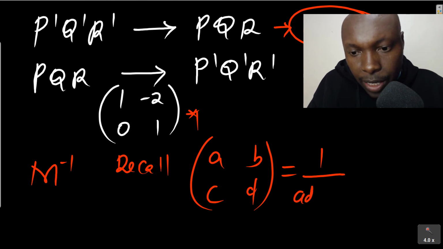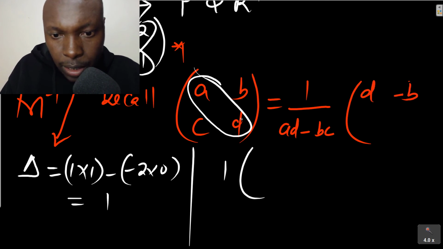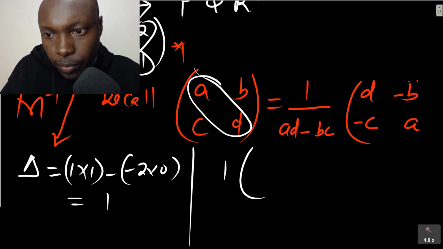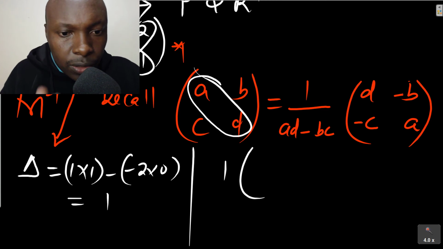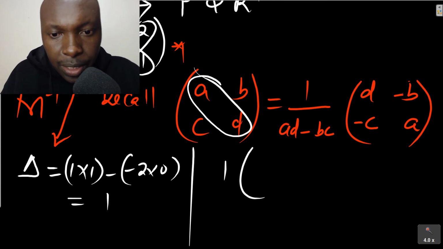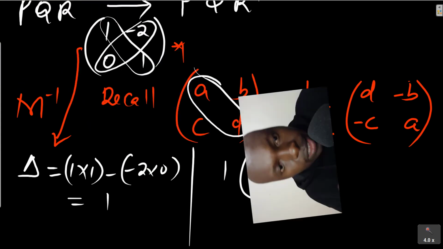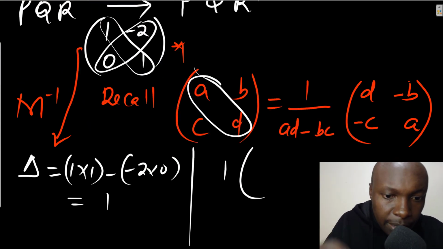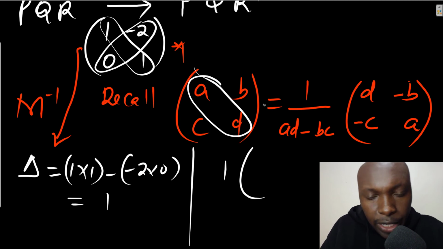The determinant is given by AD minus BC, then the matrix D, -B, -C, A. Given any general matrix ABCD, when you're getting the inverse, you first get 1 divided by the determinant, AD minus BC.